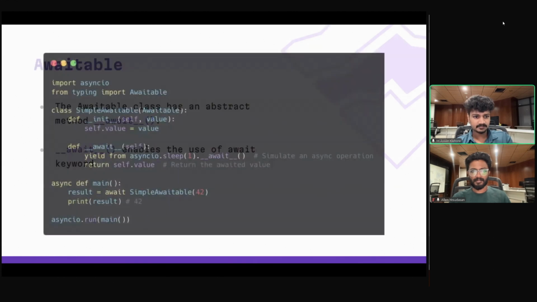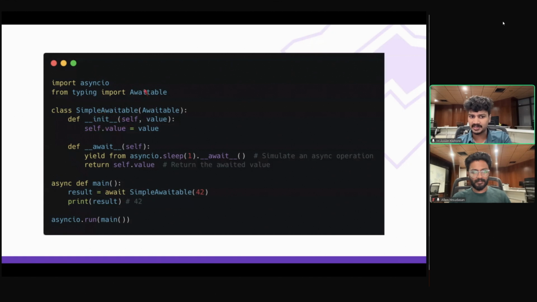Okay, let's look at an example. So here I have a simple awaitable class inherited from the awaitable parent. Here I'm defining that abstract method __await__. Here what I'm going to do is call the asyncio.sleep method, and you could see that I'm calling the __await__ method of this one. If you notice, this is actually a coroutine. What is the coroutine a subclass of? It's actually a subclass of awaitable. That's why I was able to access this. So here I am yielding from this coroutine and simply passing the value that is passed in the constructor. So here you could see that I am creating an object of the awaitable class and awaiting on that object itself. And this is a simple example of awaitable.